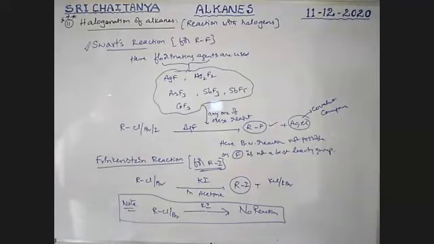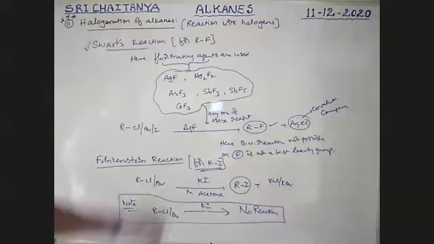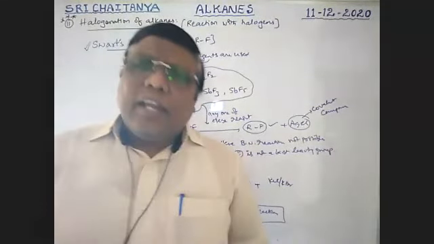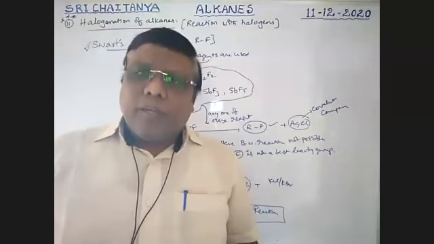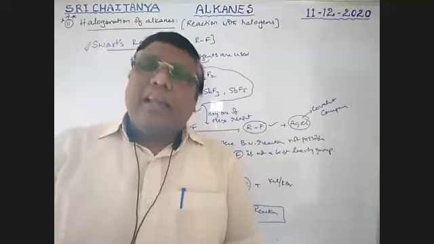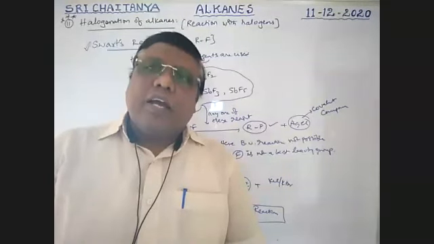That reaction is called the Finkelstein reaction. It is for alkyl iodide. The Swarts reaction is for alkyl fluoride. Alkyl chloride and bromide we can prepare directly, regularly. So this is about the preparation of alkyl halides.